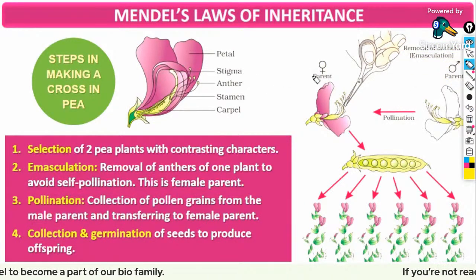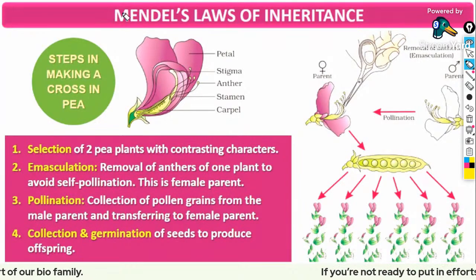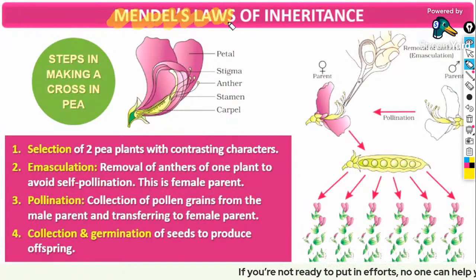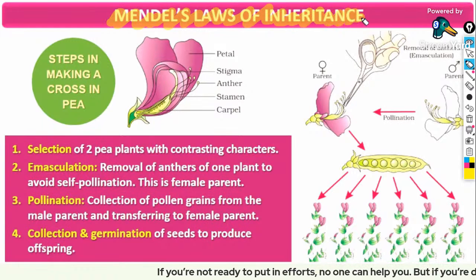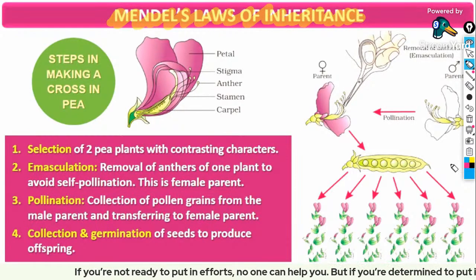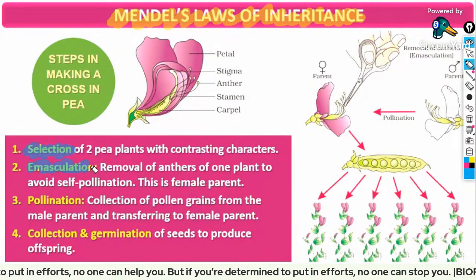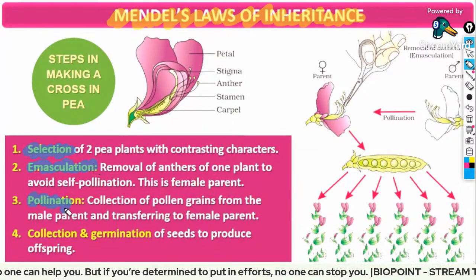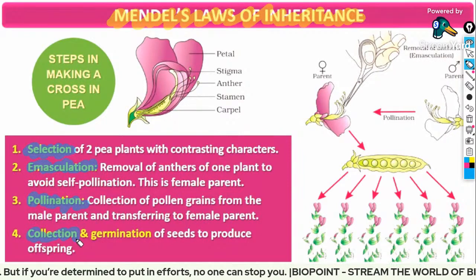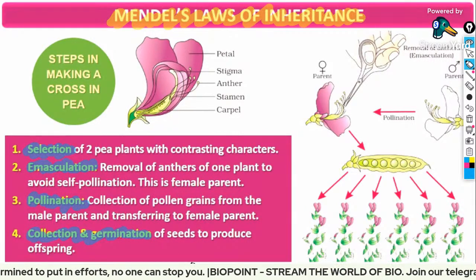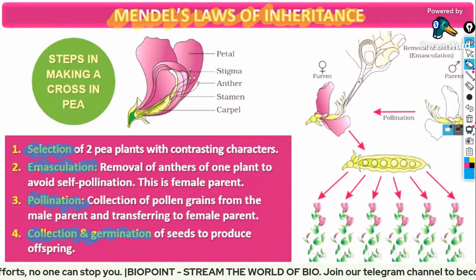Clear, everybody? So this is known as Mendel's laws of inheritance, or Mendel's hybridization experiment. The first step is the selection of pea plants. Next is emasculation, then pollination, then collection and germination. Yes?